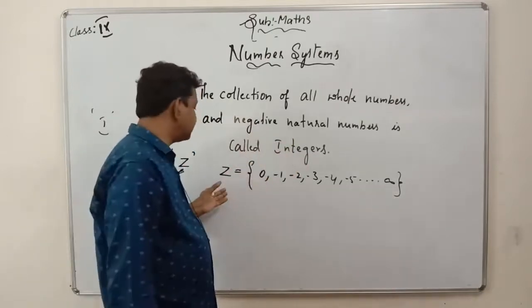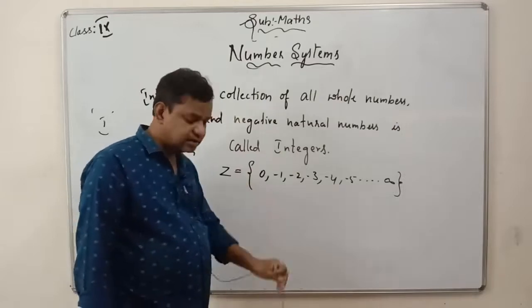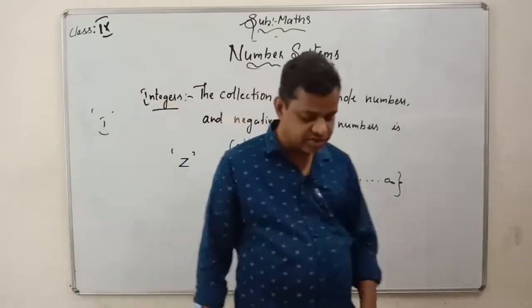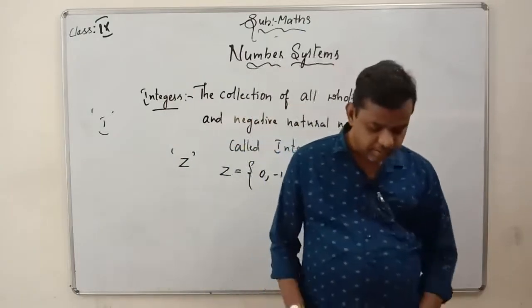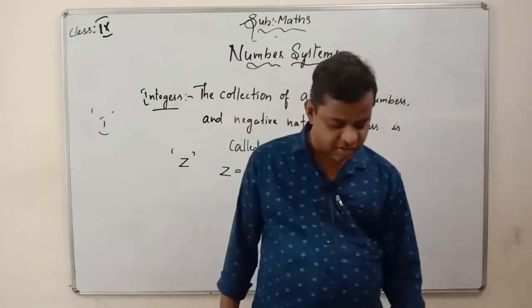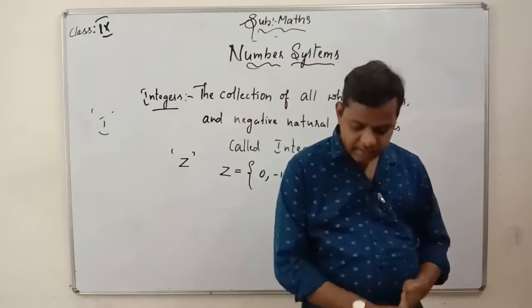So these integers contain positive numbers as well as negative numbers. That's why I told you the definition of all whole numbers and also negative integers. These are the things which will come in this subject.